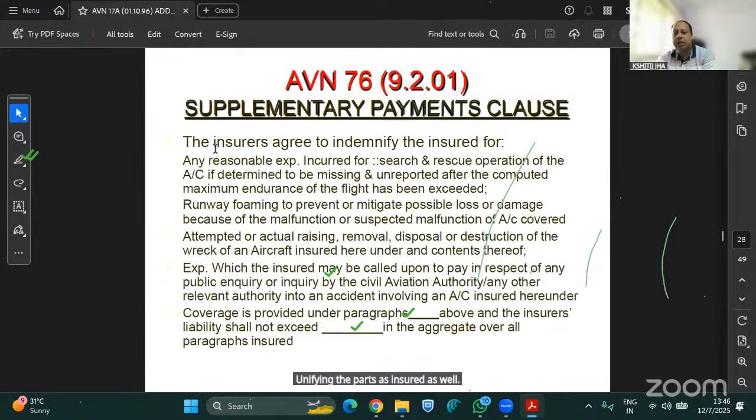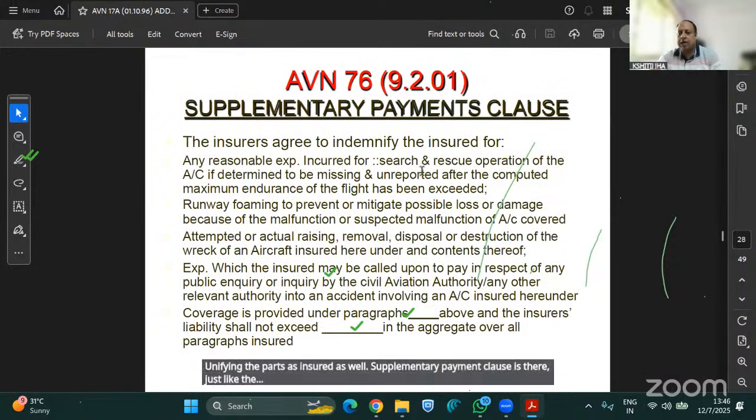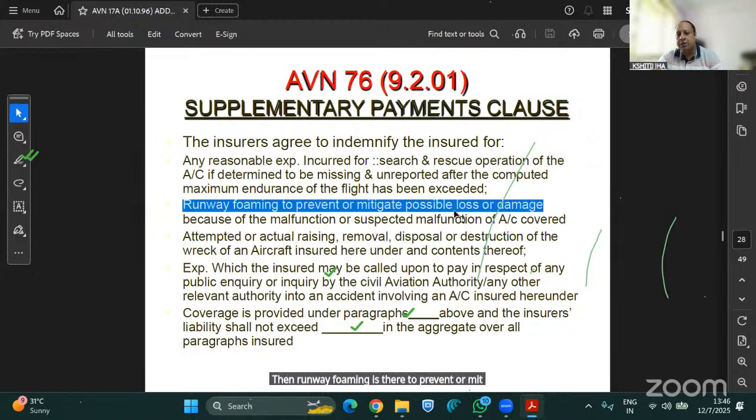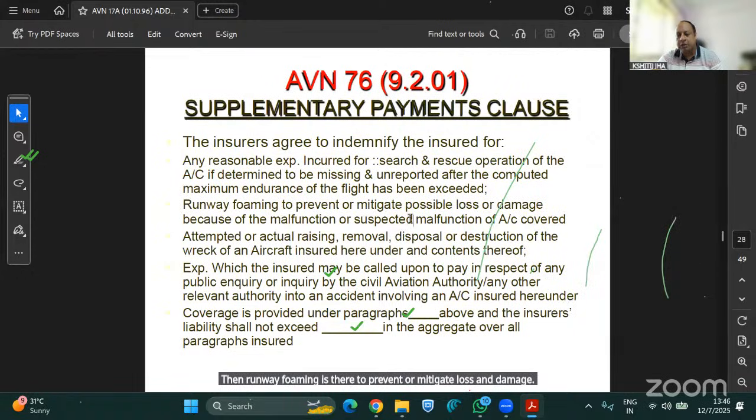Supplementary payment clause is there. There are additional expenses, such as rescue operation. Then runway foaming is there to prevent or mitigate loss and damage because of malfunction or suspected malfunction of the aircraft. Actual raising, removal, disposal, destruction of the wreck of the aircraft insured hereunder and contents thereof.